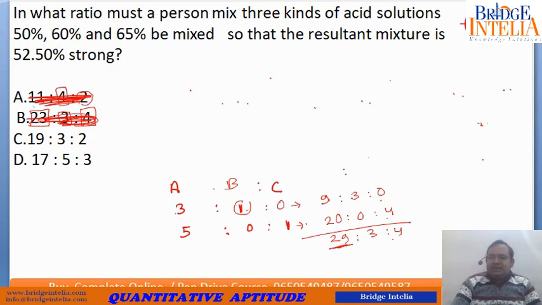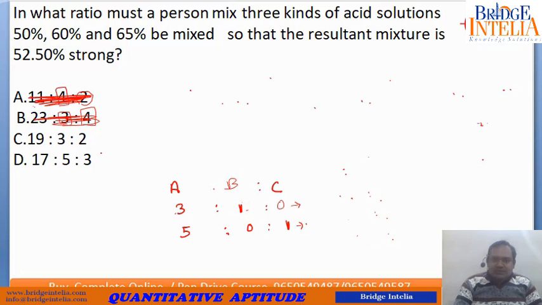Let's try the next option. So now let's try option number C. As per this, B is equal to 3. So to make B equal to 3, you will have to multiply each term with 3. So this will be 9:3:0 and C is equal to 2.